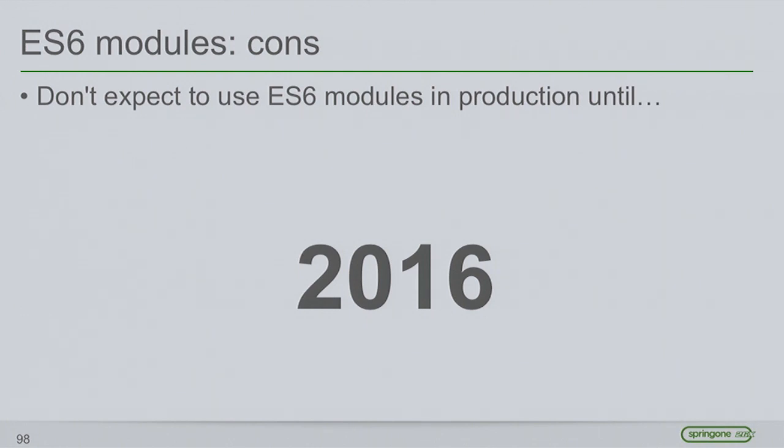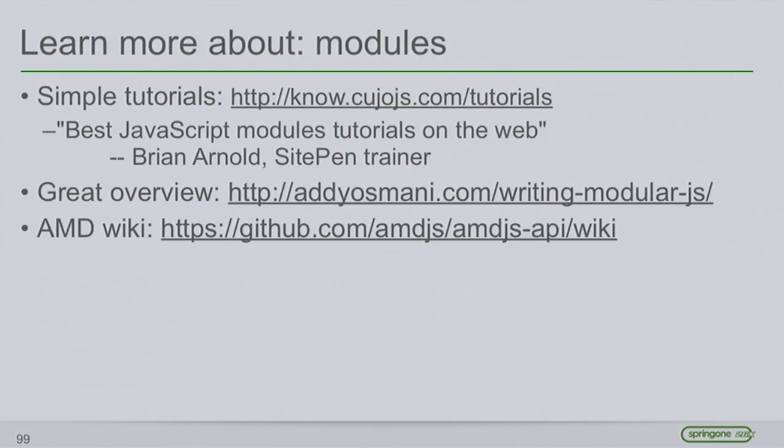But again, author in AMD or CommonJS now, and there will be tools. I've already been working on some, and other people have been working on them. There will be tools to actually use, and the spec provides the hooks to use AMD and CommonJS and other types of modules in ES6 environments.